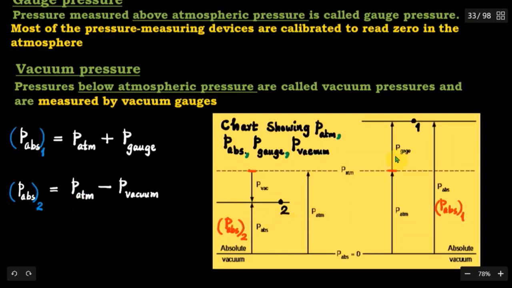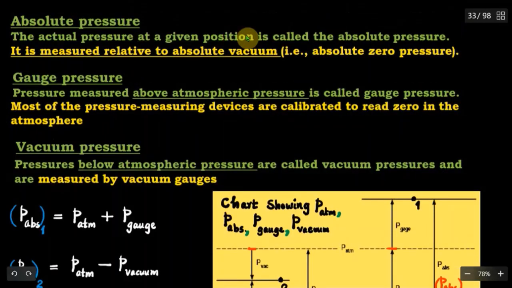Remember, the gauge pressure and vacuum pressure are measured relative to atmospheric pressure level, whereas the absolute pressure at any point, which represents the actual pressure at the given position, is measured relative to perfect vacuum or absolute zero pressure, which is the lowest possible pressure value.